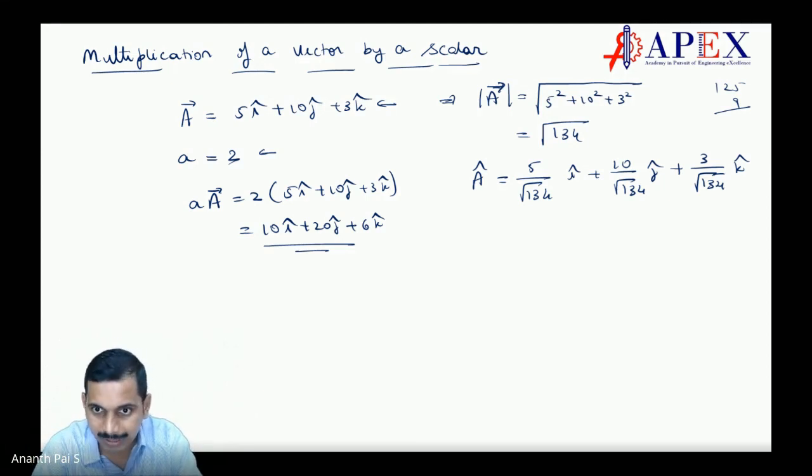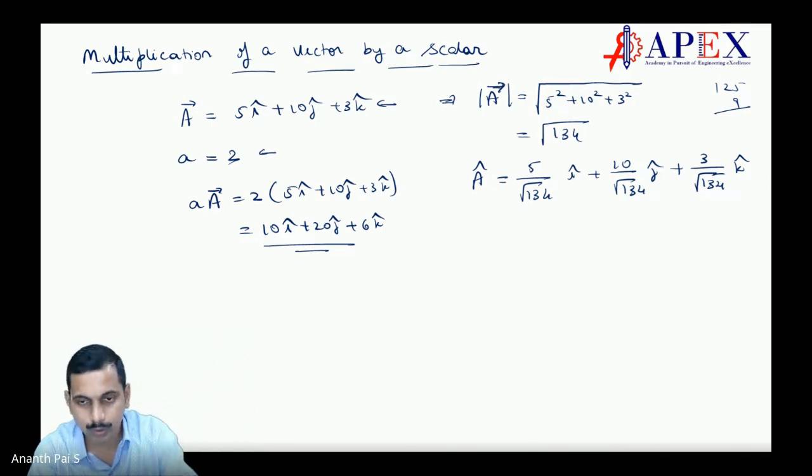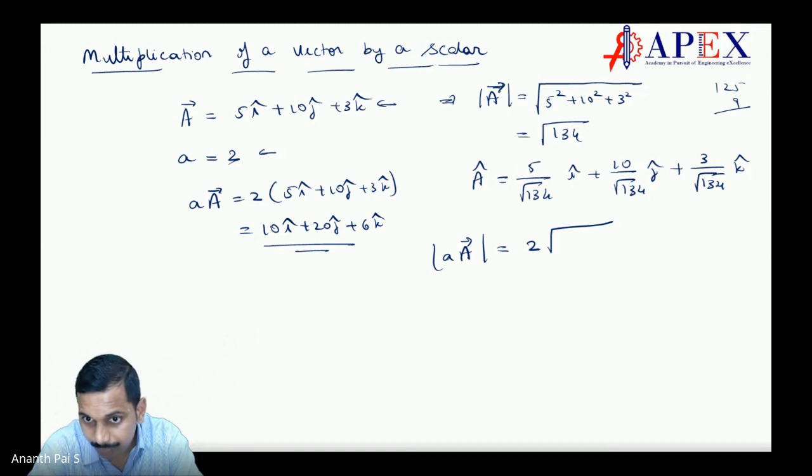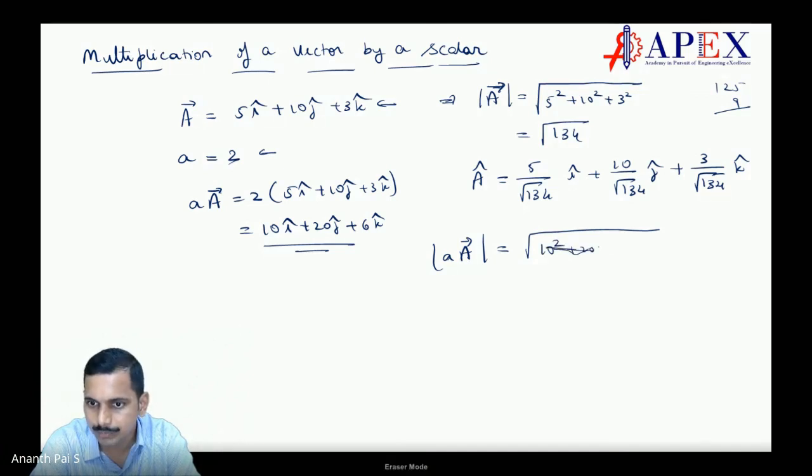Now when you multiply this by two times, what happens? Let us see. What would be the magnitude of aA? The magnitude will be all this times 2, is it not? It is 2 into square root of 134. Why? You can see it. You have 10 square plus 20 square, or you can write it as 2 square into 5 square plus 10 square plus 3 square, taking 2 square outside. So what comes is 2 into square root of 134, correct?